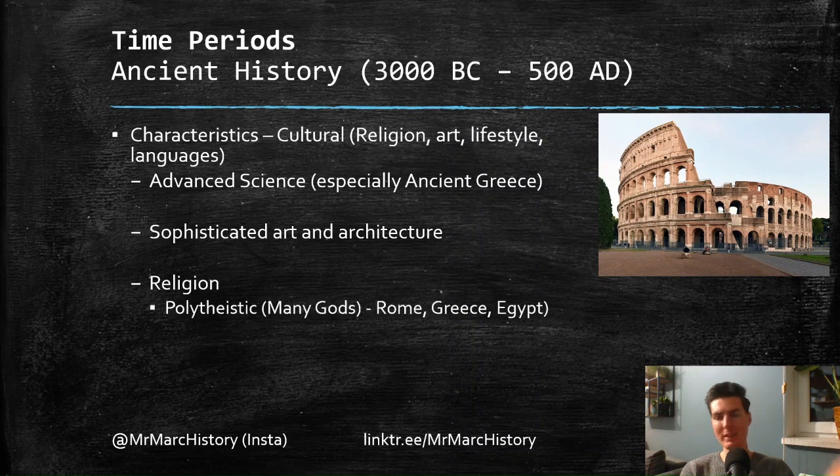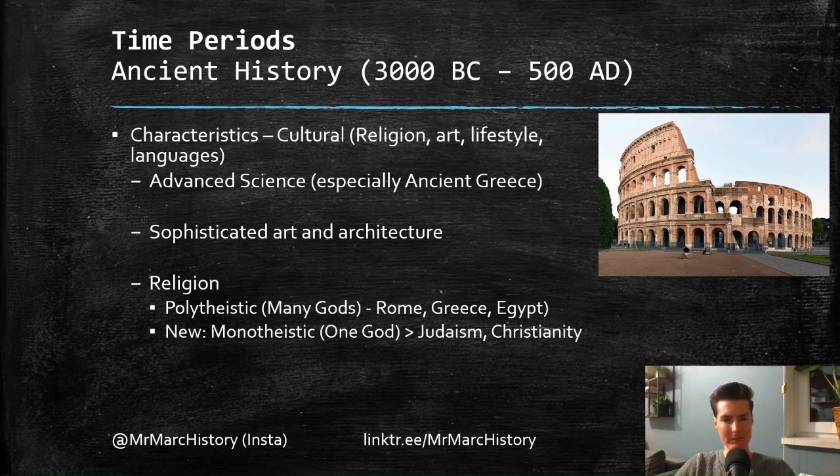So most religions start off polytheistic, which means there's many gods. So Rome and Greece, there's loads. Probably the most famous gods are Neptune, Poseidon in Greece, Mars. All the planets, right? They are named after Roman gods. But we also get the first monotheistic religions, which means they have one god.